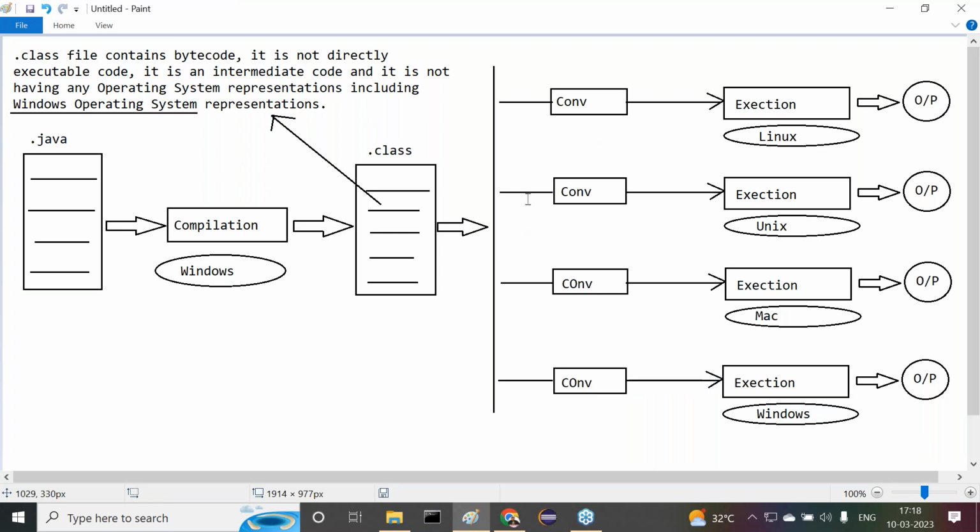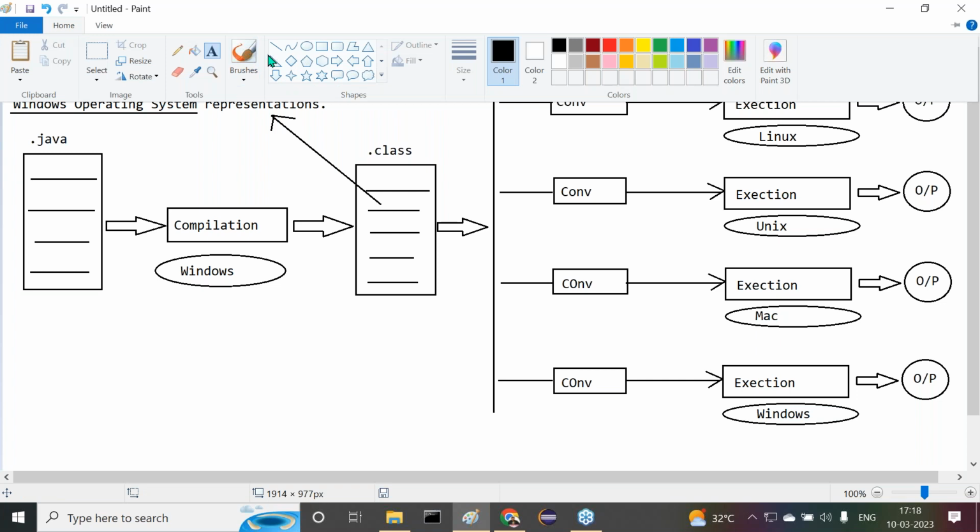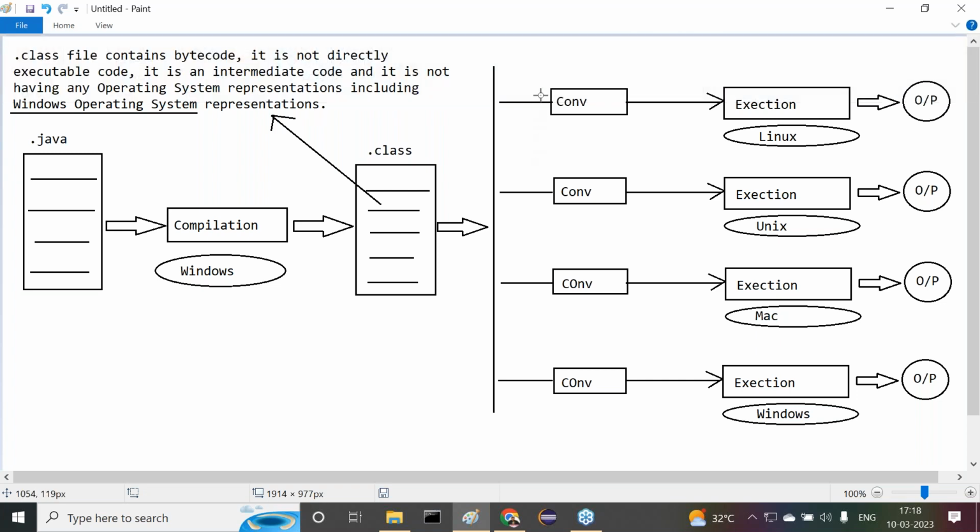Then what is going to happen? This is neutral bytecode. When we provide this neutral bytecode to this converter, this converter converts the bytecode from neutral representation to the local operating system representations. Understand?